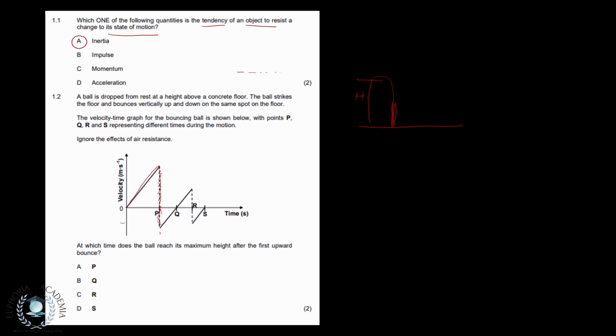So that whole thing is our first bounce, and then it will go up again. Now, where we have our velocity equaling 0, that's essentially the maximum height after it has left the ground after the second bounce. So Q is the answer. We'll see that B is the answer.